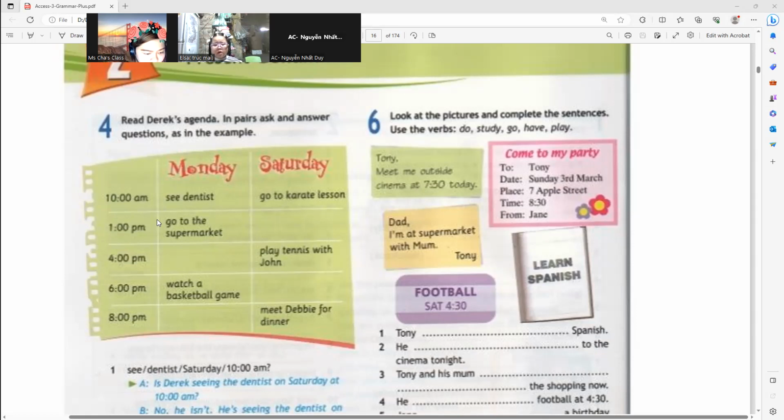At 8 o'clock p.m., he is meeting Devi for dinner. Devi is the name of a girl, Elsa. Devi and then Derek. Derek is a boy, Devi is a girl.